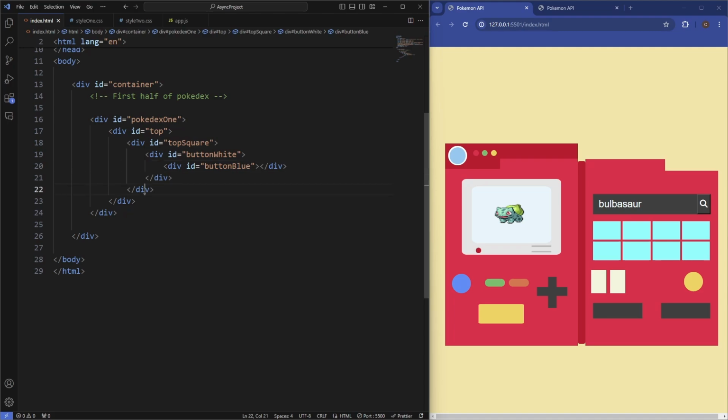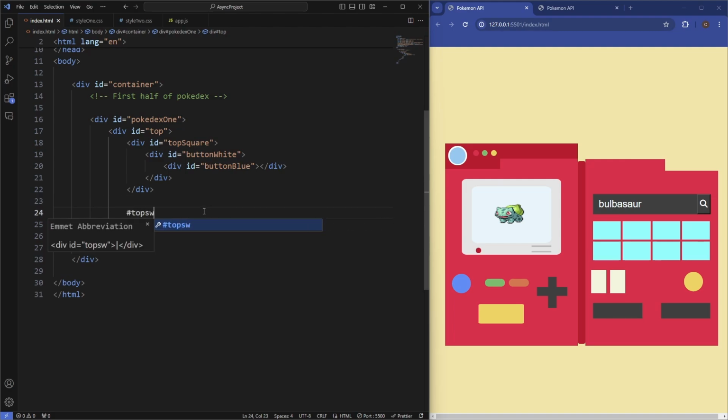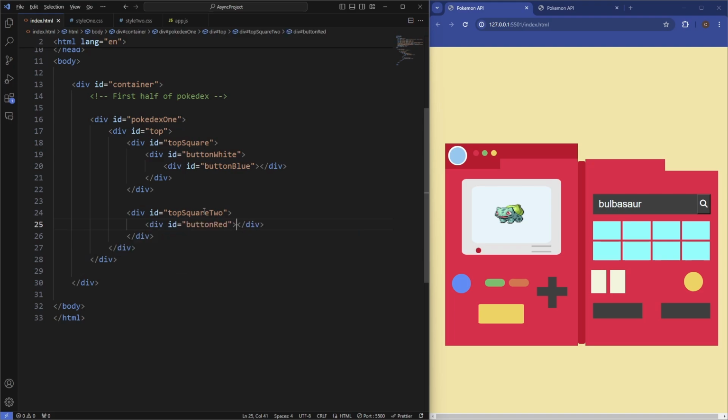Then underneath that, another section, which is this section here, which is these three buttons. So that's going to be really simple. Let's call it top square 2. And this is just going to have 3 divs. One is going to be button red, duplicate that 2 more times, and then button green, and then button yellow.